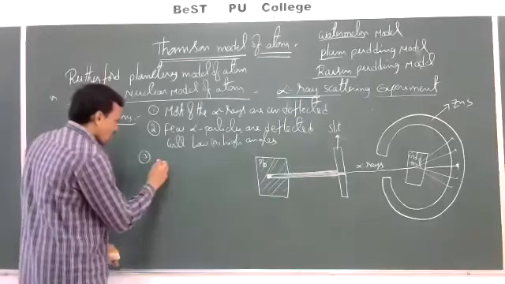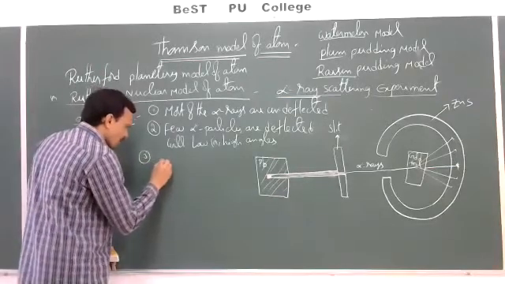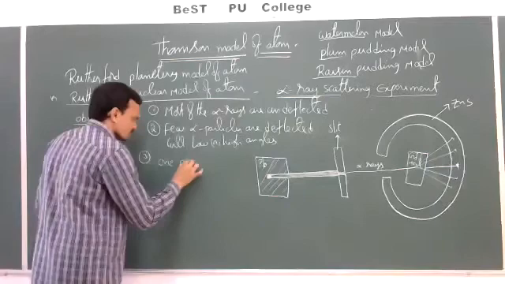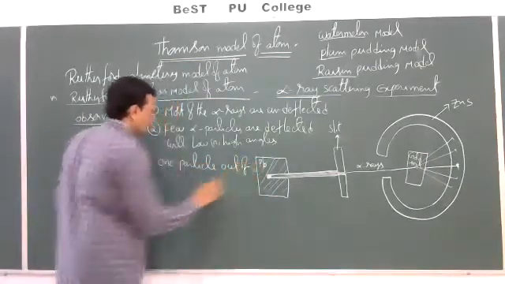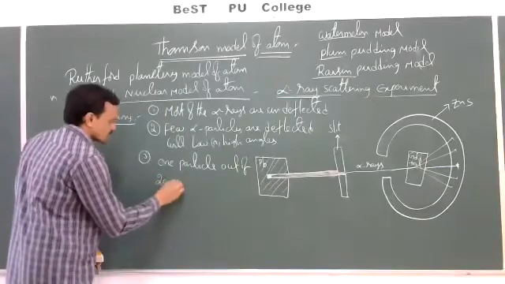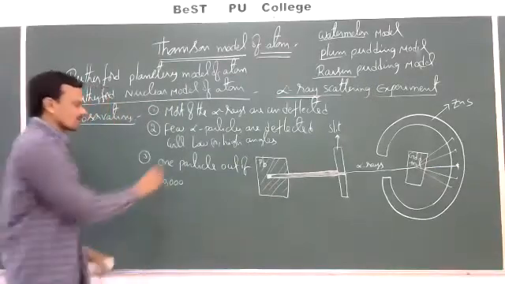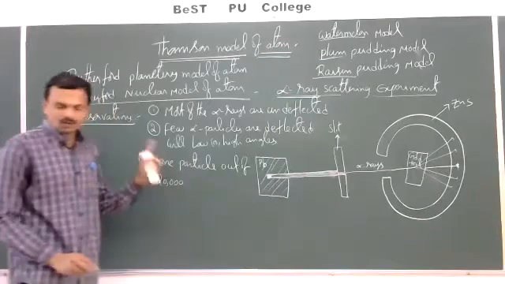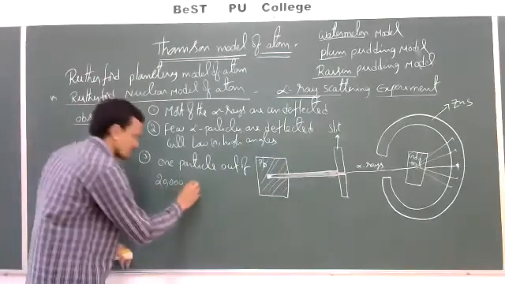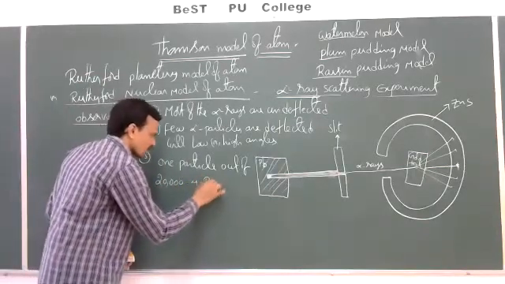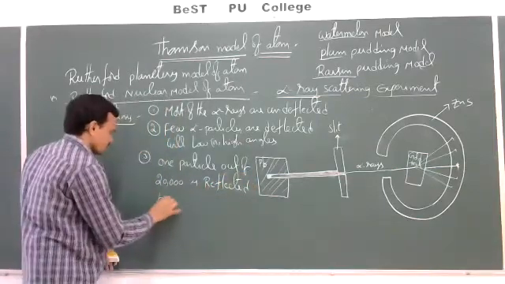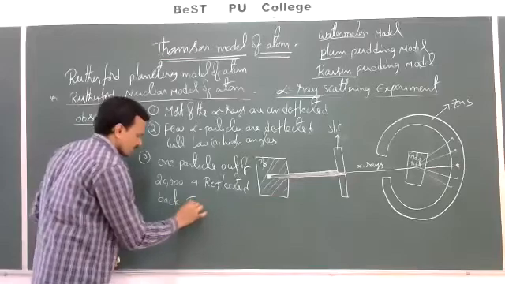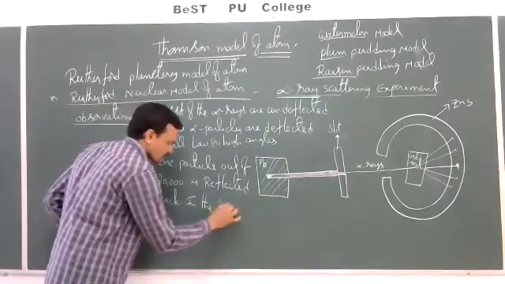And the third observation is that only one particle out of 20,000 particles, one alpha particle out of 20,000, is reflected back in the same path.